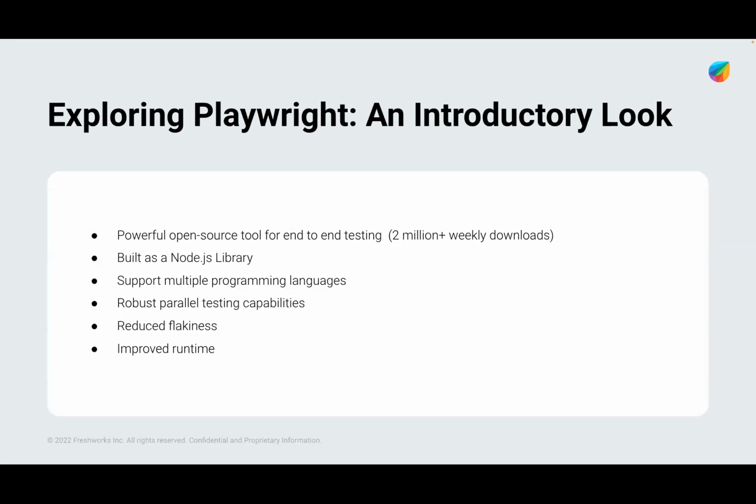It's almost 3 years old, and we already have Selenium, Cypress, and other testing tools available in the market. Playwright has its own advantages over those, which we will explore going forward. Playwright is open source, has very powerful features, and is mainly used for end-to-end web testing for websites.